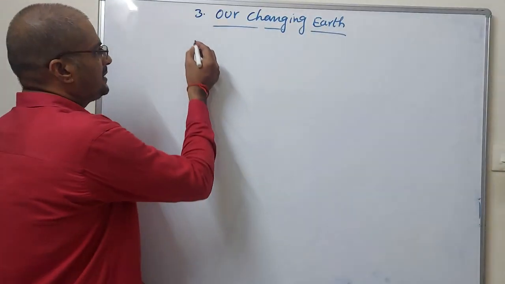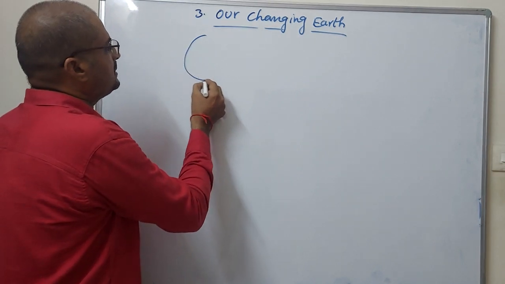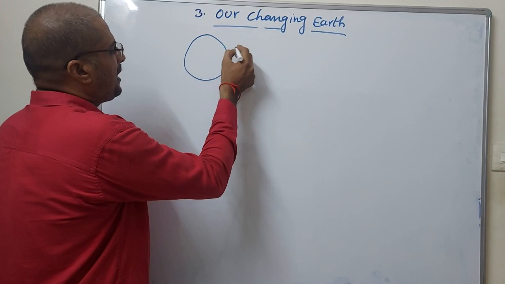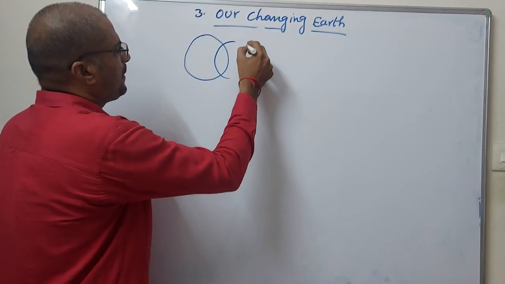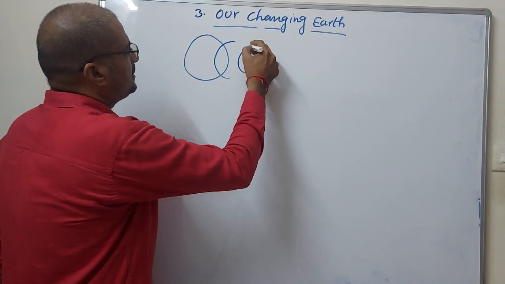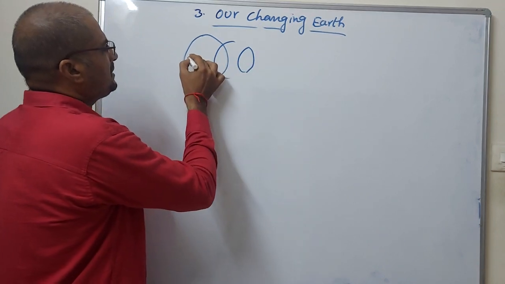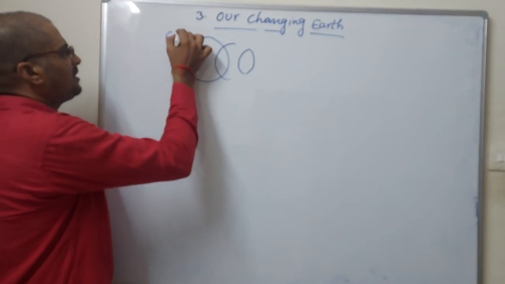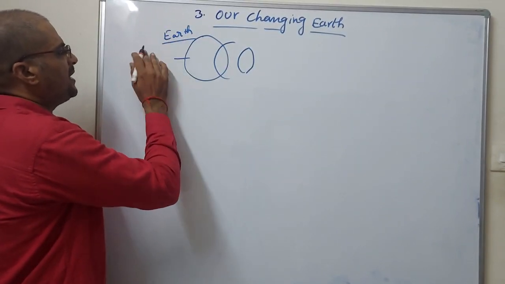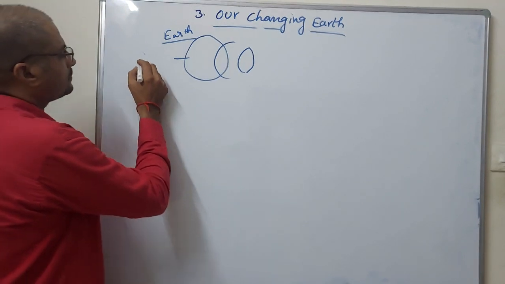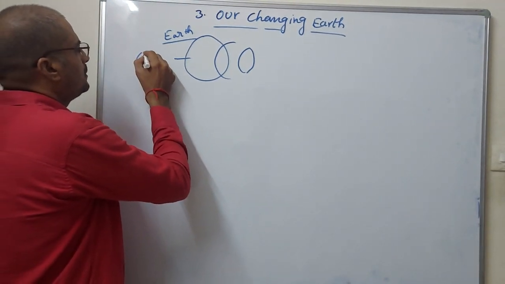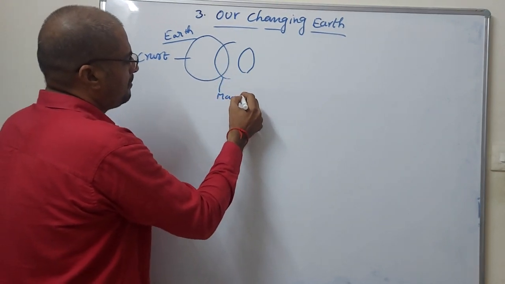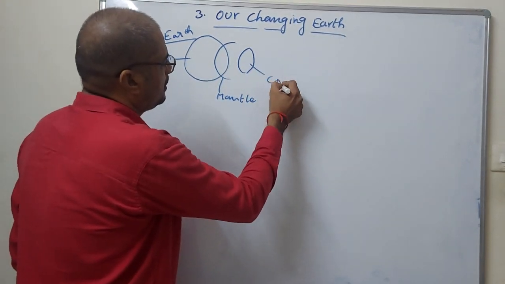For example, here this is the earth, divided into three parts. The surface of the earth is called the crust, then the mantle, and then the core.